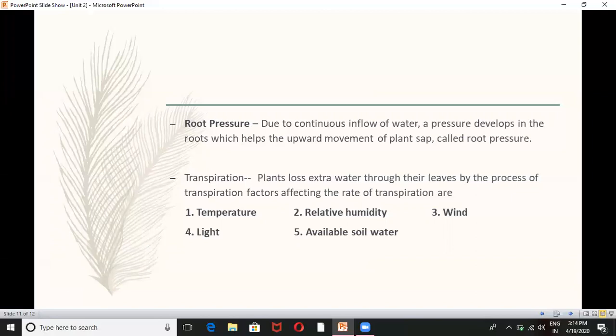Due to a continuous inflow of water, a pressure is developing, and that pressure is helping the upward movement of plant sap. That's called root pressure.